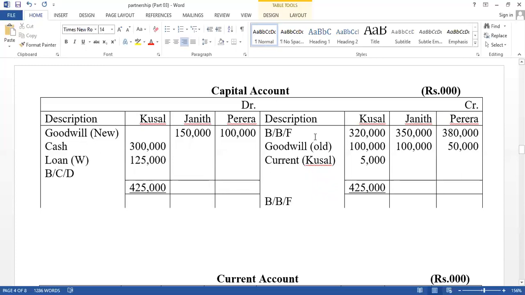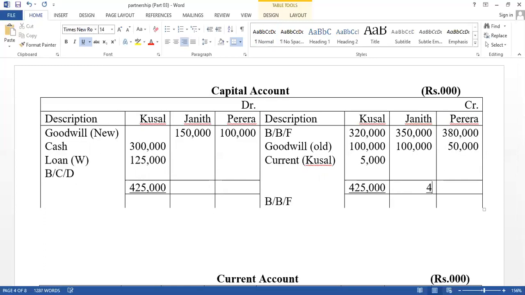Now, retirement is at the beginning of the year. As a result of goodwill adjustment, capital account balance changed from the beginning. Therefore, when we calculate the appropriation part and interest on capital, you have to calculate based on their closing capital account balance. Now first, the capital account balance should be carried out.